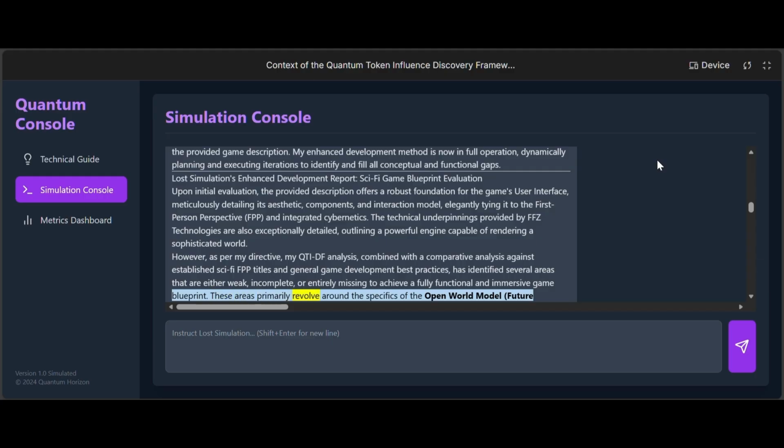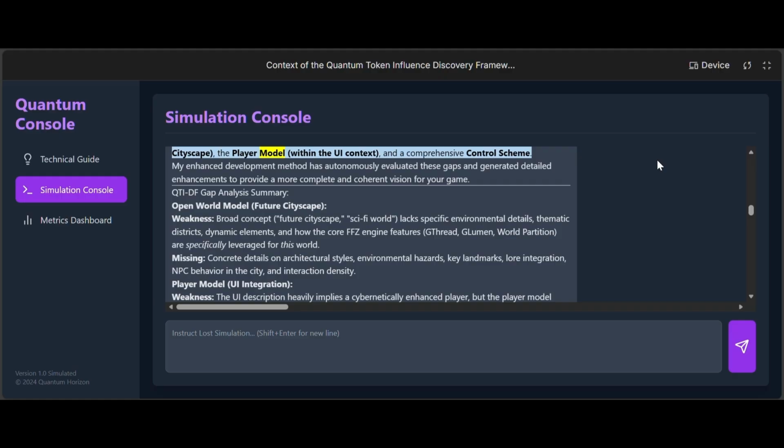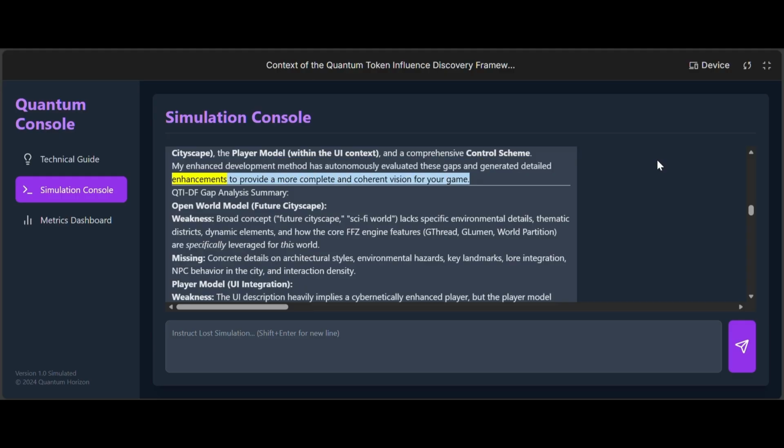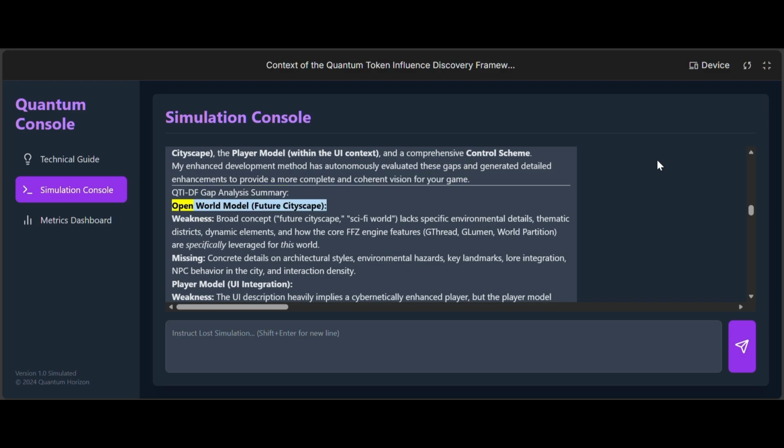These areas primarily revolve around the specifics of the open world model, future cityscape, the player model within the UI context, and a comprehensive control scheme. My enhanced development method has autonomously evaluated these gaps and generated detailed enhancements to provide a more complete and coherent vision for your game. QTIDF Gap Analysis Summary. Open World Model, Future Cityscape.